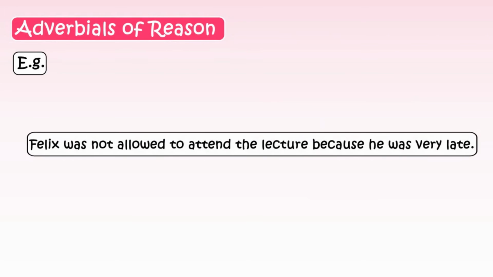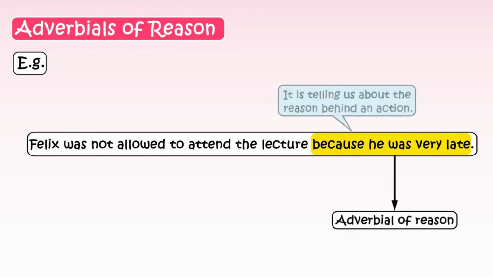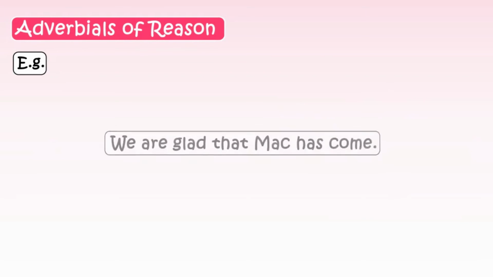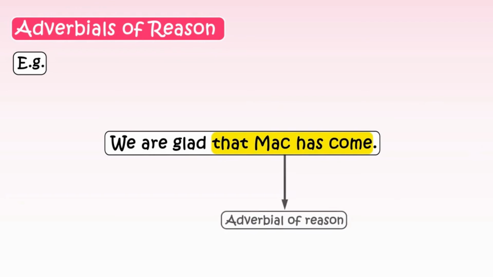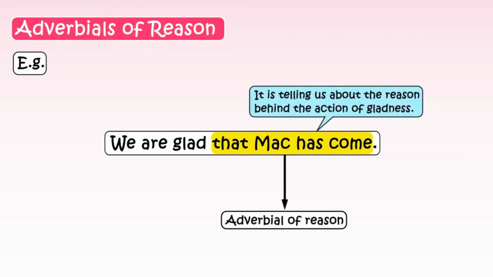Next, we have the sentence, Felix was not allowed to attend the lecture because he was very late. Because he was very late is our adverbial of reason. It is telling us about the reason behind an action. Now for our last example, let's take the sentence, we are glad that Mac has come. That Mac has come is our adverbial of reason. It is telling us about the reason behind the action of gladness.